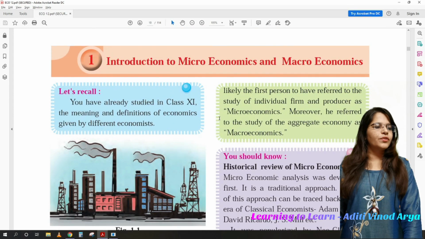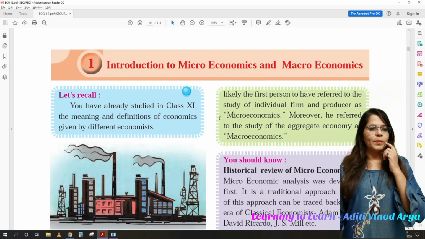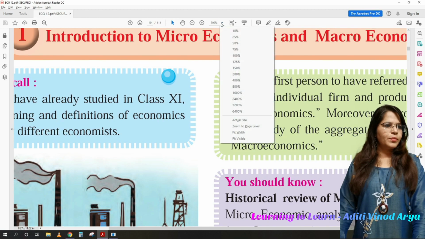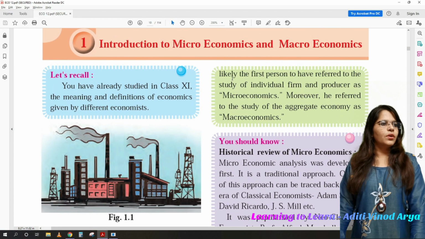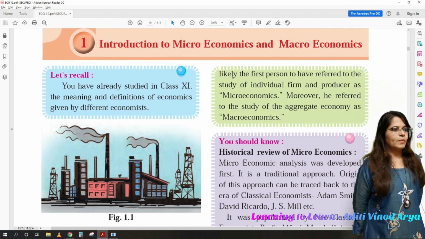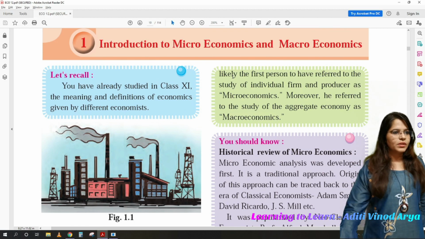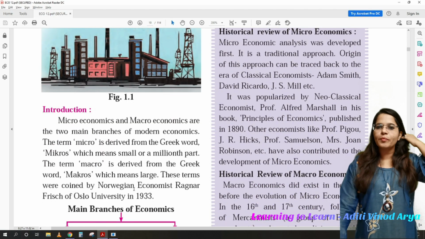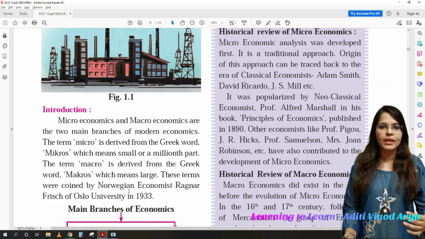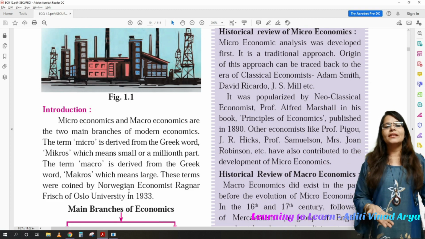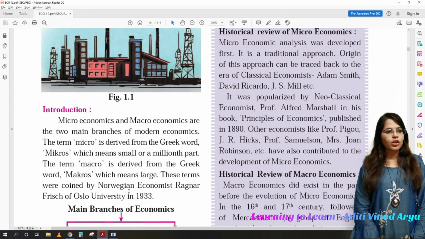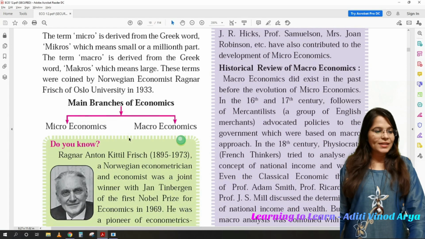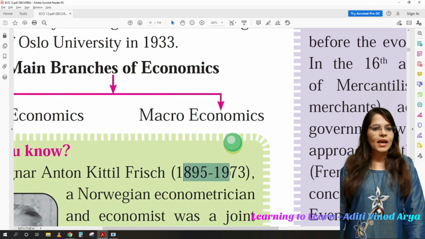This is the first chapter, introduction to micro and macroeconomics. Shall we? Okay, this has become 300%. 200% is good. Okay, introduction to microeconomics and macroeconomics. Let's recall. So this is a normal thing, fine, but yes, we know what is economics. Economics is the study of money. If we are trying to understand about money, then that is called economics, right? So economics has been broadly divided into two parts, that is microeconomics and macroeconomics, as you can see here.